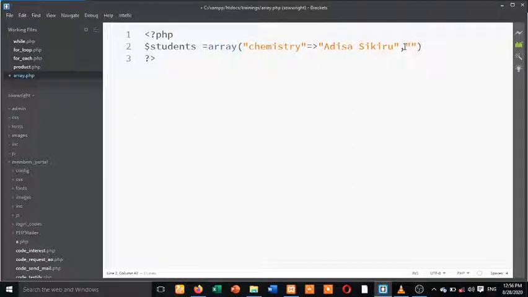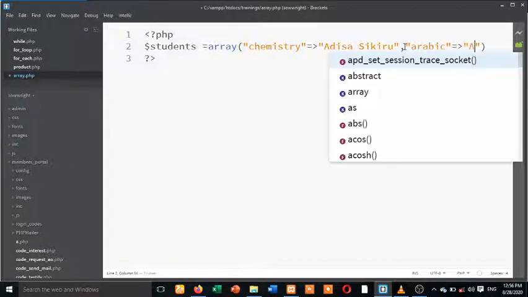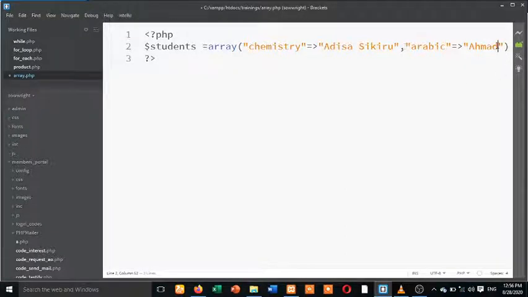Let me use another person. Let me say, okay, Arabic. Key Arabic is going to be pointing to maybe Ahmad. So don't forget, we are still inside the array. Don't forget, this bracket is for this function. So I have another key. Maybe let me say physics. Physics should point to who? Let me assign Alex to physics. I don't know if Alex knows physics.